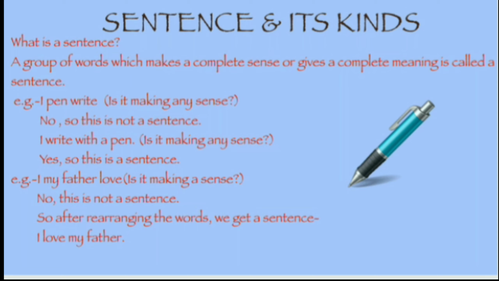Another example. "I, my father love." Is it making any sense? No, this is not a sentence. So, after rearranging the words, we get a sentence: "I love my father." So, we can understand very well here, a group of words which makes a complete sense or gives a complete meaning is called a sentence. Means the words should be arranged in the manner that they make sense.